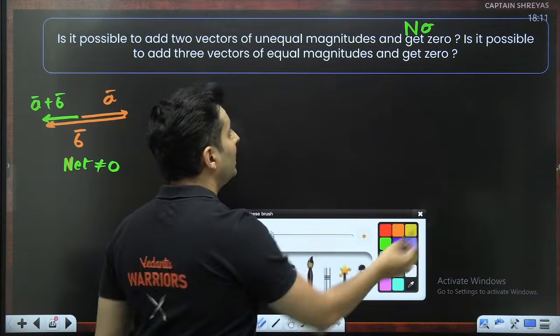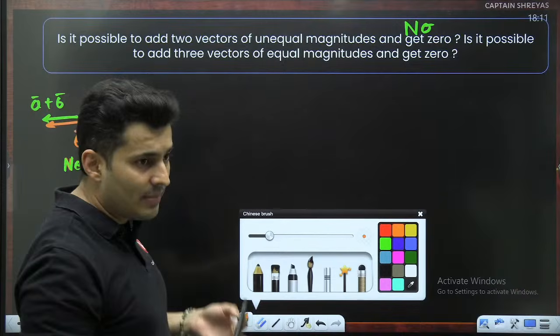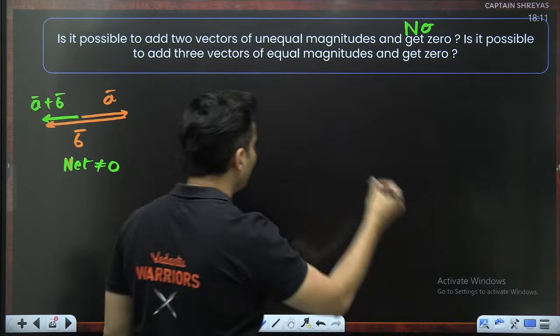What about the second answer? Can you have three vectors of same magnitude and get 0? I think this is possible. Use polygon law.